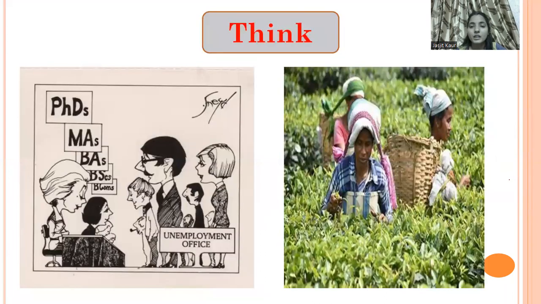Now tell me, what do you think is the role of the government in helping unemployed persons or reducing unemployment in India? What can the government do? Yes, the government can introduce different schemes.